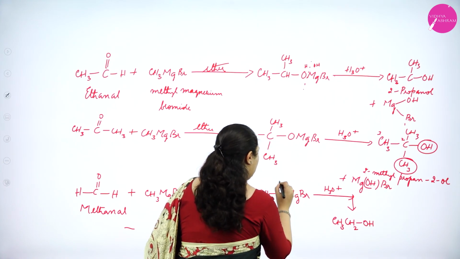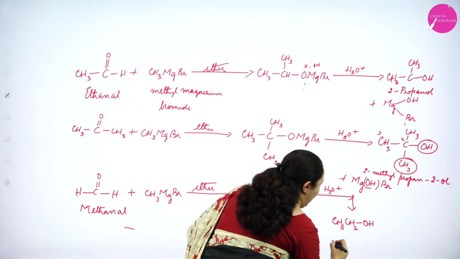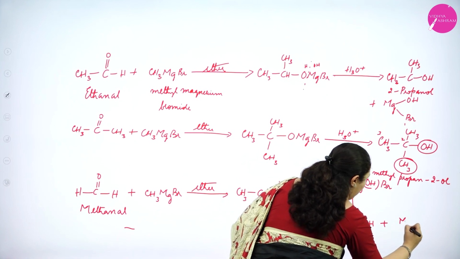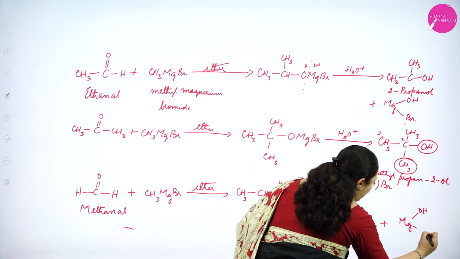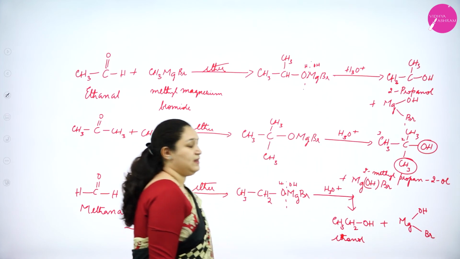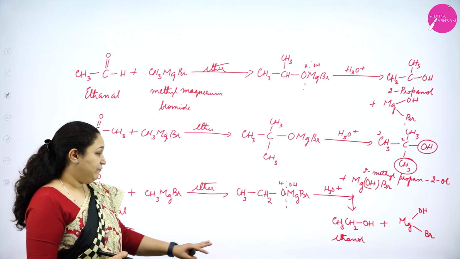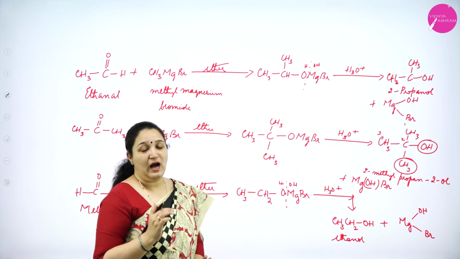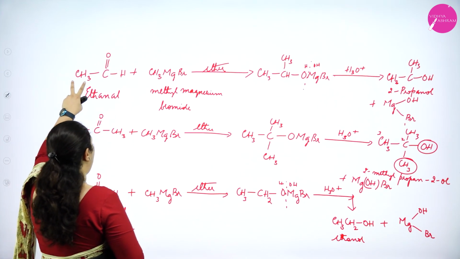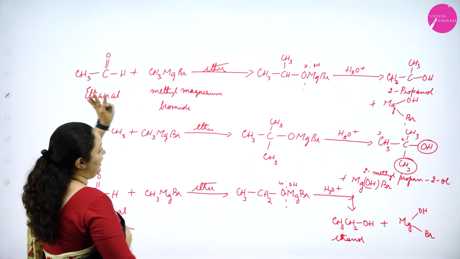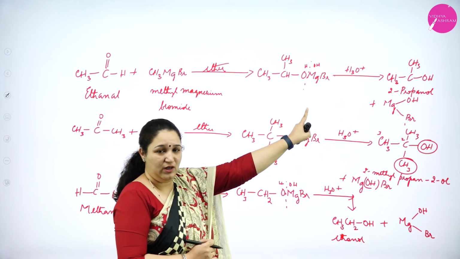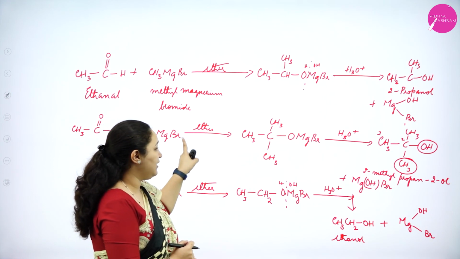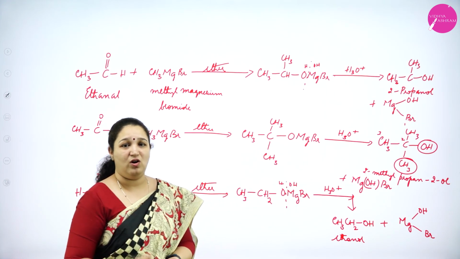Here H and OH. So I will get ethanol and MgOHBr. So I hope you have understood. If I take methanal, only then I can get a primary alcohol, that is ethanol. Other than that, if I take any other R group here, then I'll always get a secondary alcohol when I'm taking aldehyde to react with Grignard reagent.